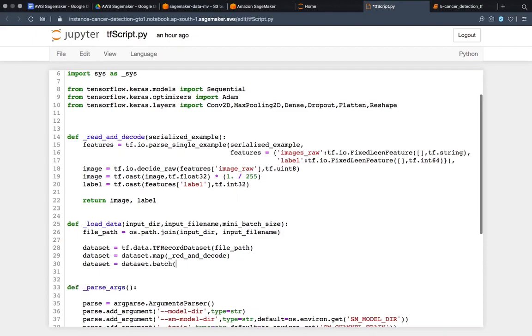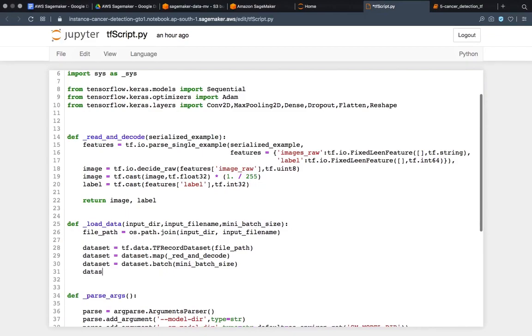Now, how will we define batches? By this variable, mini batch size. Here you are making batches based on the mini batch size given as input, and based on that you will make batches to train on the images.